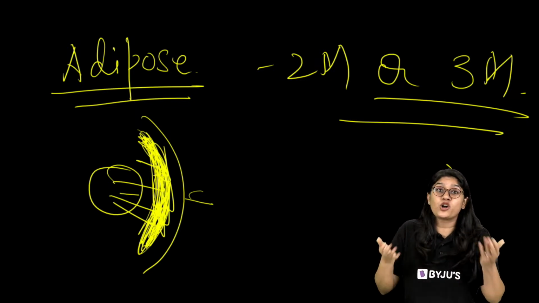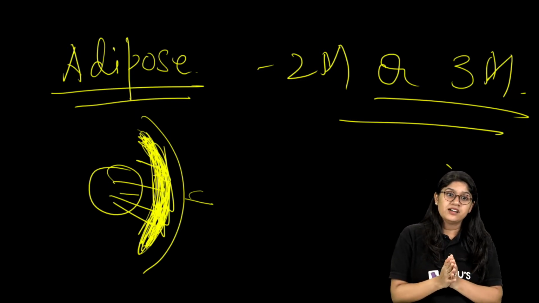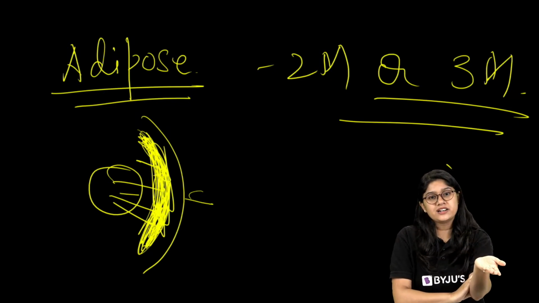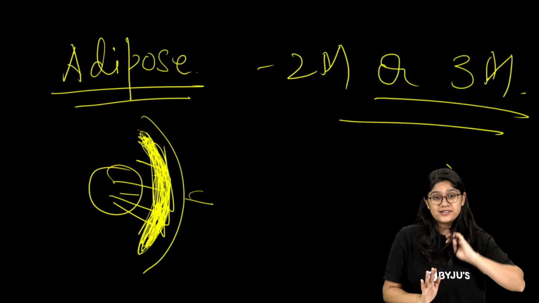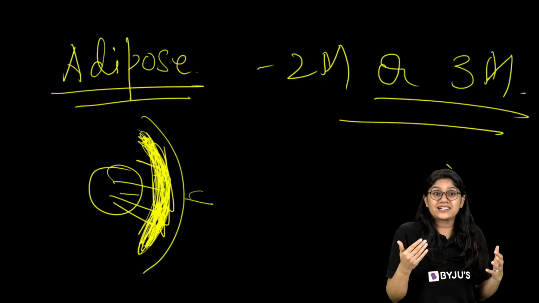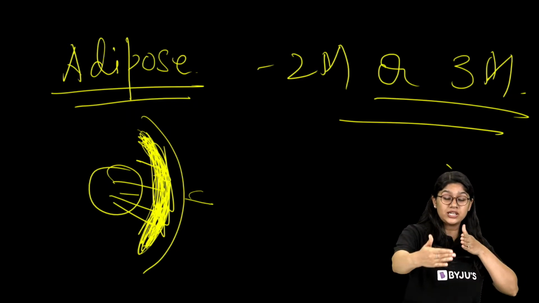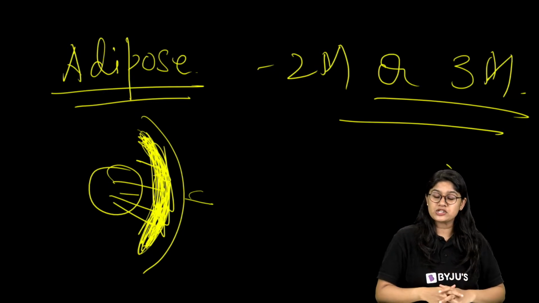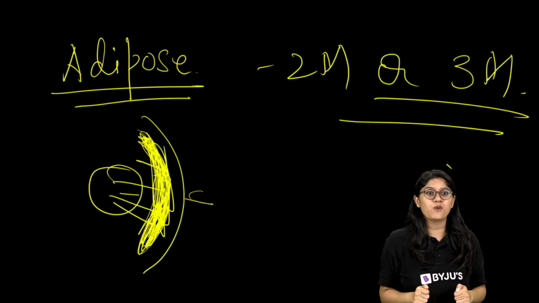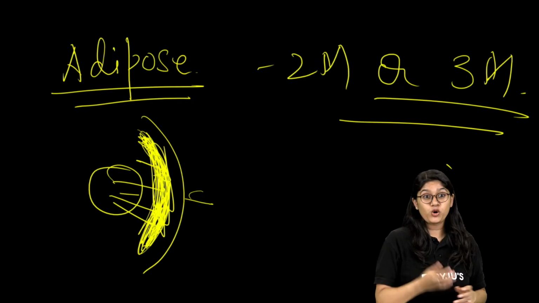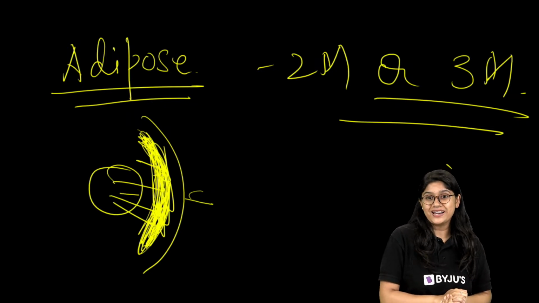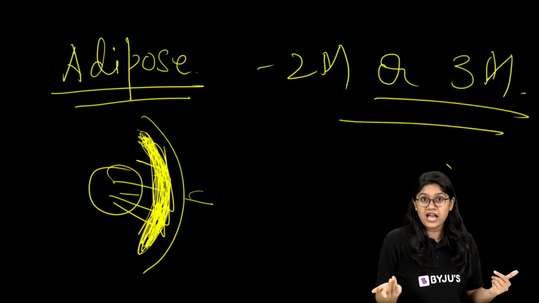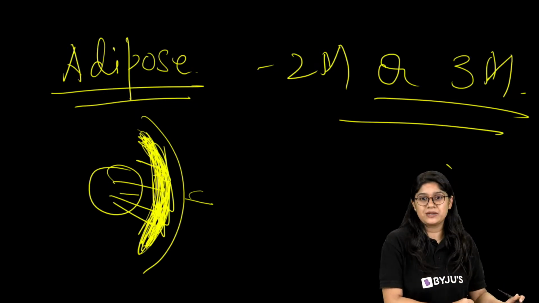Conductors and insulators, I'm sure you have studied in your physics. A conductor is one that will allow the molecules, basically the heat, to pass. An insulator is something which will not allow the heat to pass. So the fat over here acts as an insulator, and that stops the heat going out from the body. And hence, the polar region animals stay warm in their body. Very good. Polar bear is an example, yes. All the animals which are in the polar region have this adipose tissue, definitely all of us have. But this is how they maintain their body temperature.